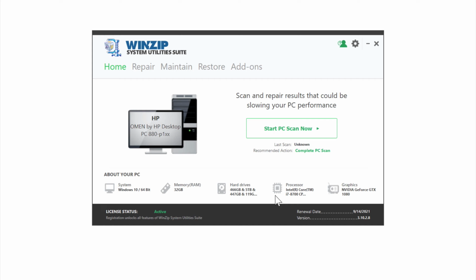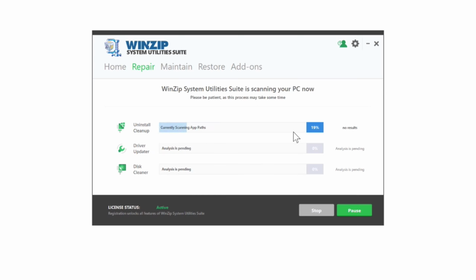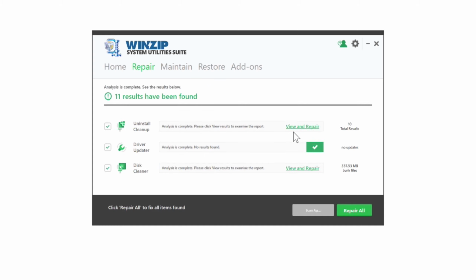Here on the Home tab, you'll see a summary of the general health of your computer, as well as any recommendations for fixing it. I'll click Start PC Scan now, and the WinZip Utilities Suite will start looking into those issues more deeply, though it won't commit any repairs just yet. And it might take a few minutes for this deep analysis on the registry, all of my installed drivers, as well as cleaning issues to complete. And in my case, I've got a few issues here that could use repair.